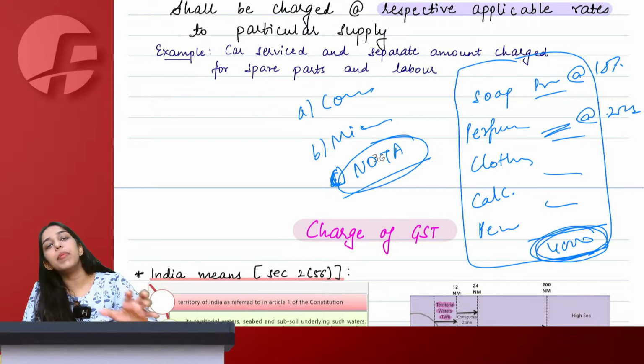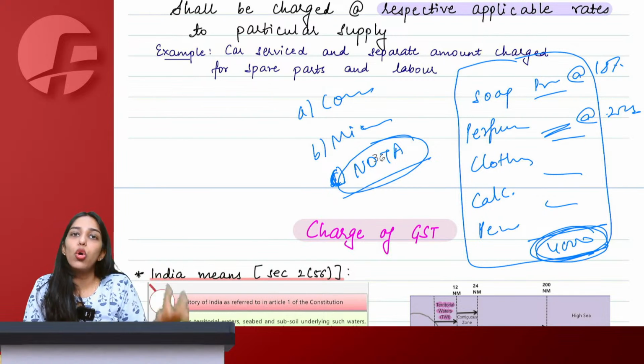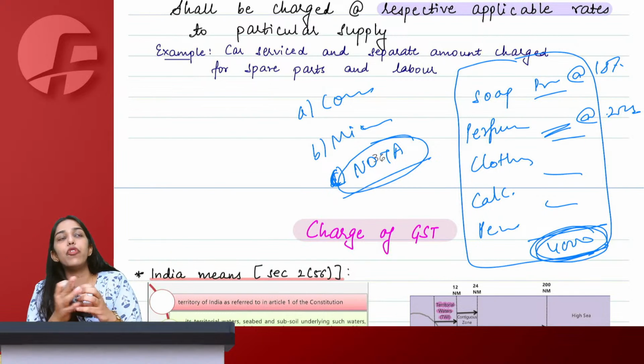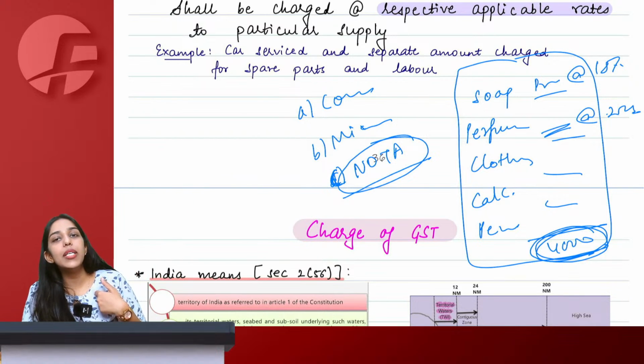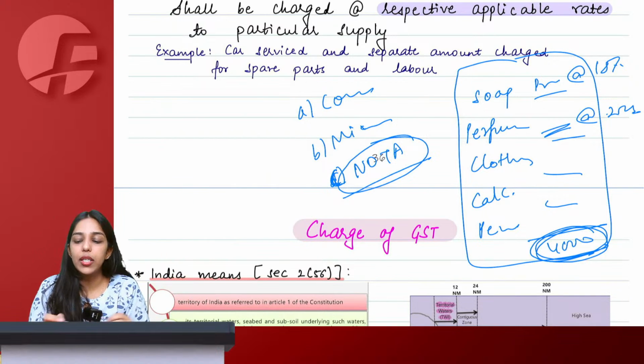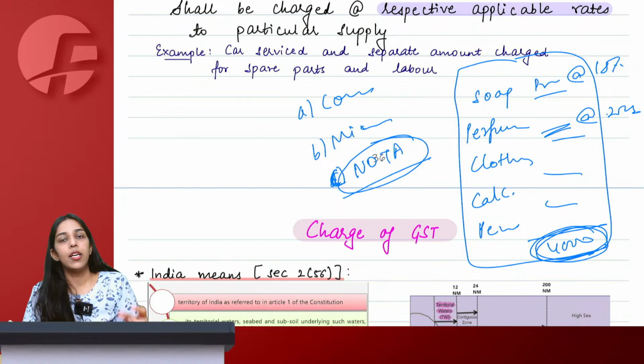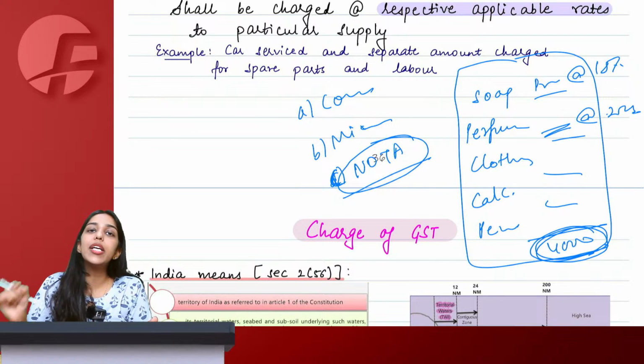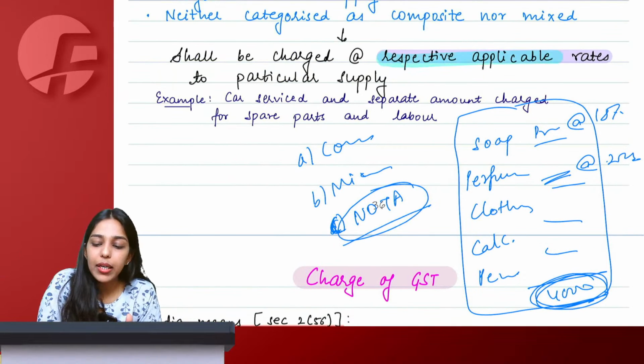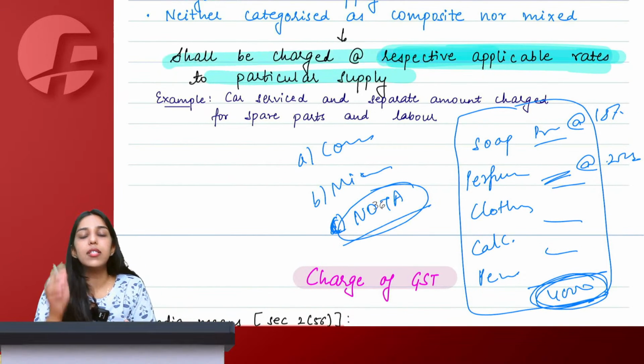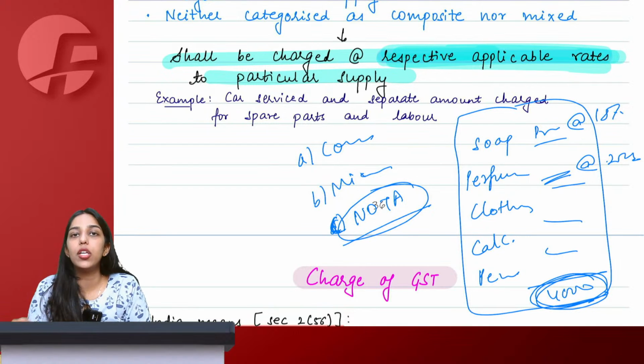So I can simply get them all billed separately also. There is no combo made from the side of the supplier. It is me who is purchasing various items together and just getting them billed together. So it is neither composite supply nor mixed supply. The respective individual rates of tax will be applicable to the particular supplies.